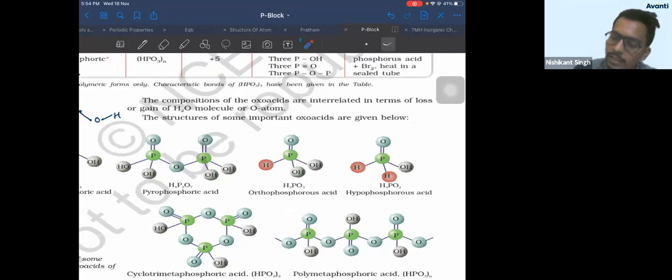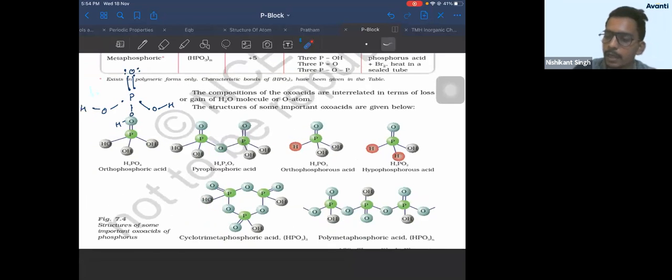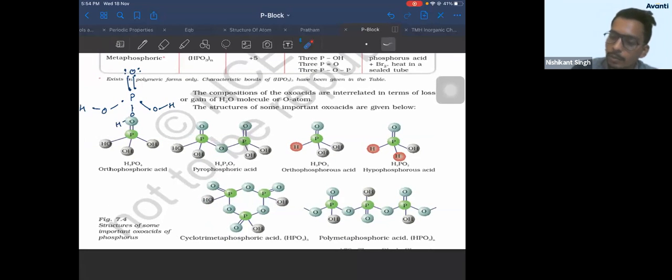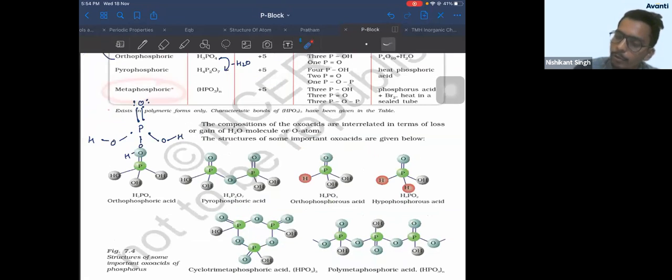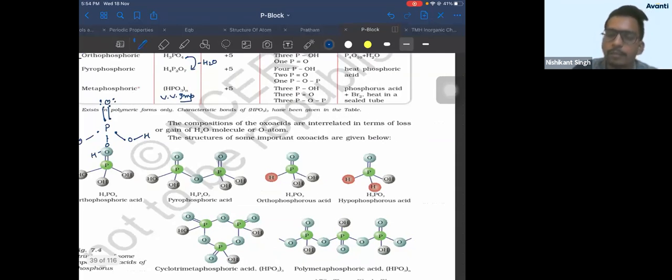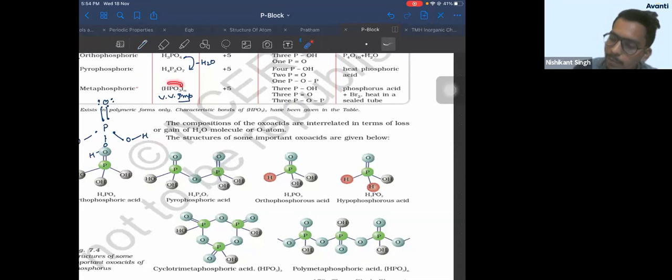The last one, which is called metaphosphoric acid. This is very important. Right? This is extremely important from your competitive exam point of view. Okay? Metaphosphoric acid is very, very important. So many times if you see metaphosphoric acid, it's a polymer of HPO3 whole N. This N can be 2, this can be 3, 4, 5, etc.